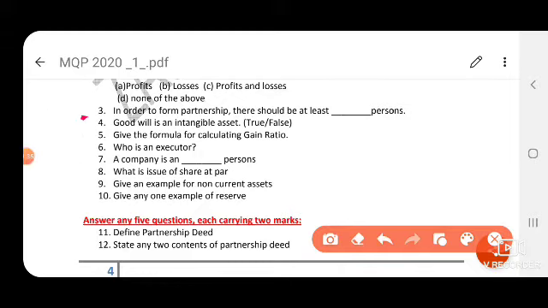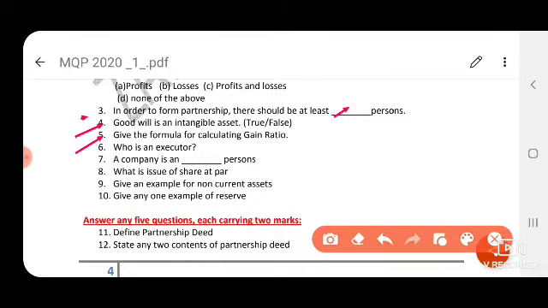Next, in order to form a partnership, there should be at least dash persons. To start a partnership firm, at least the partners should be 2 partners. So the answer is 2 partners. Goodwill is an intangible asset. That is true. Goodwill, patents, copyrights, trademarks, all are intangible assets.